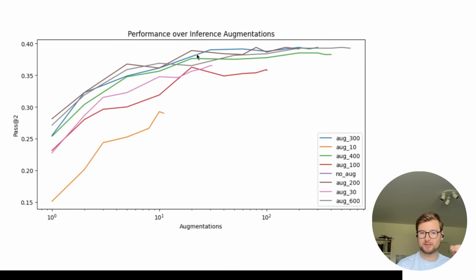And this curve that goes right down here is how this blue model performs if you use less and less data augmentations, starting at 300 and going down all the way to basically just one example. These are interesting effects because we see two things here. The first one is data augmentation clearly helps.